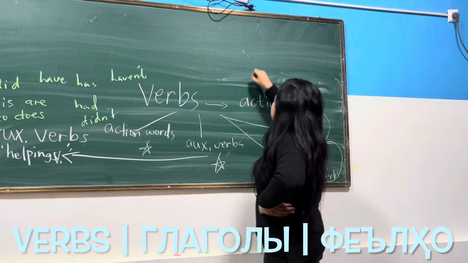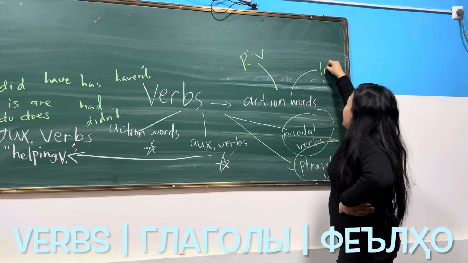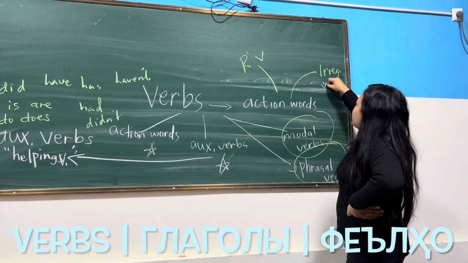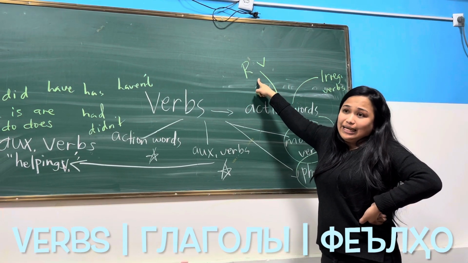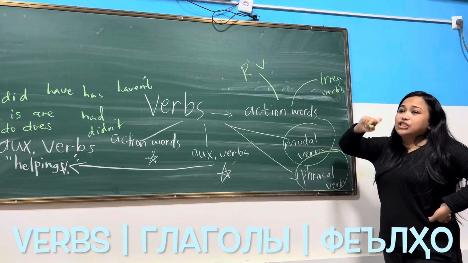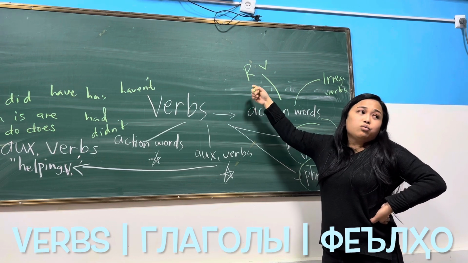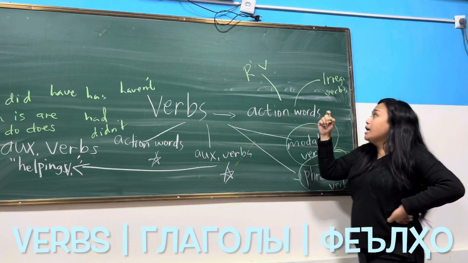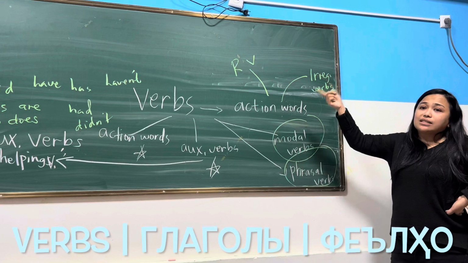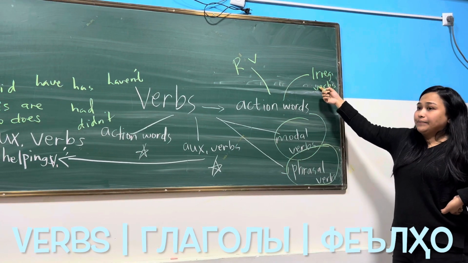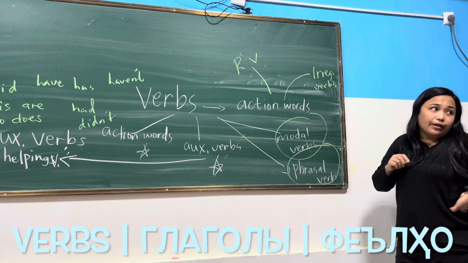So action words are divided into two. We have the regular verbs and irregular verbs. For regular verbs, we add d, ed, and ied in the past. For irregular verbs, we change form. Talk, talked. Cook, cooked. Walk, walked. Understood? But here, they change their form. Buy, bought, bought. See, saw, seen. What else? Teach, taught, taught, and others.